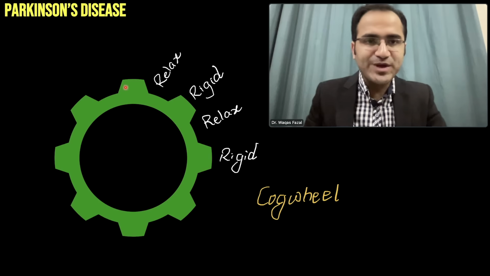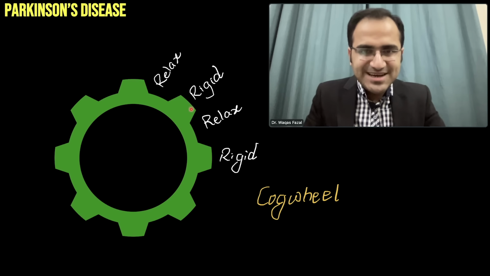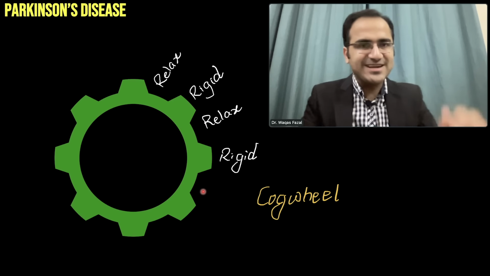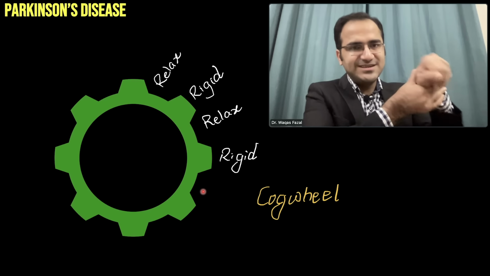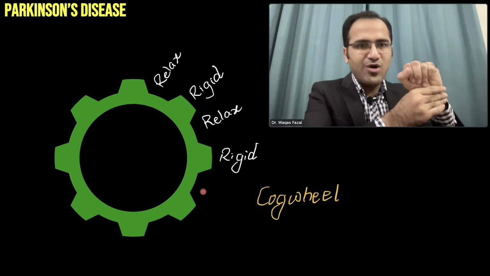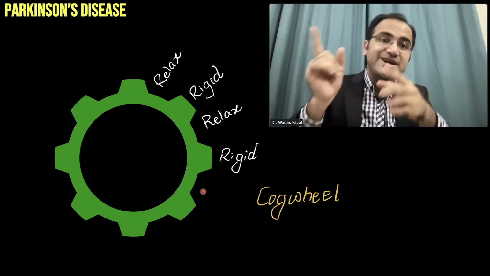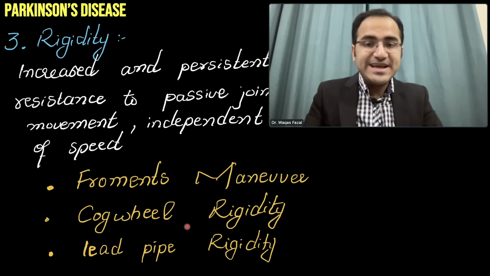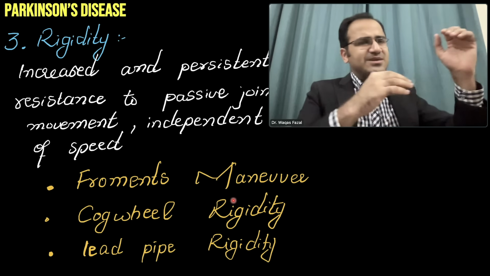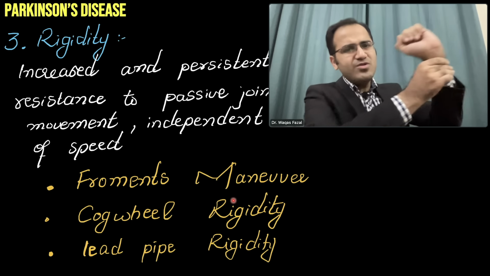This is a picture showing cogwheel. Rigid, relax, rigid, relax, rigid, relax. So that is a cogwheel rigidity. As compared to lead pipe rigidity, in lead pipe rigidity, the muscles are rigid throughout the movement.